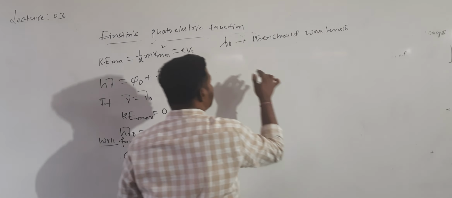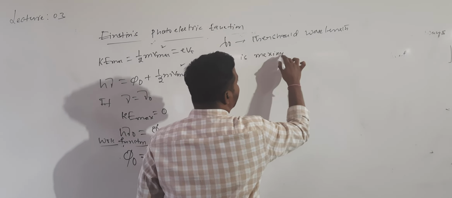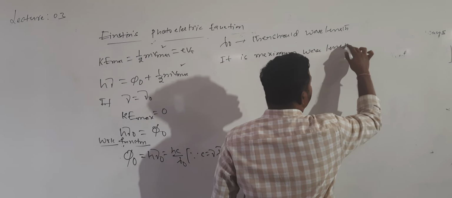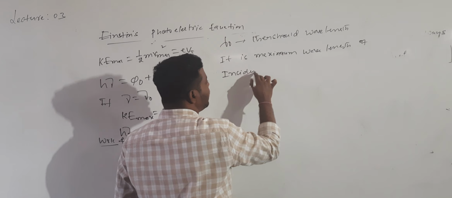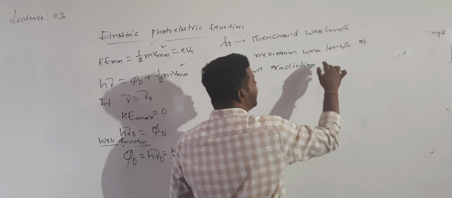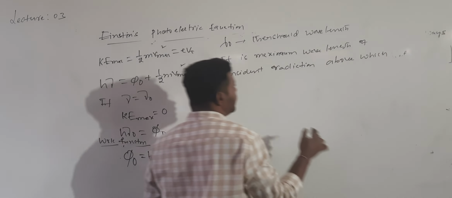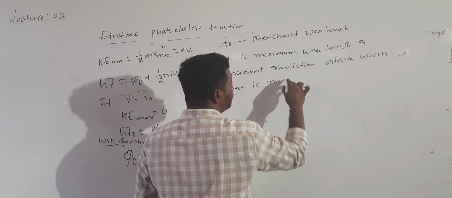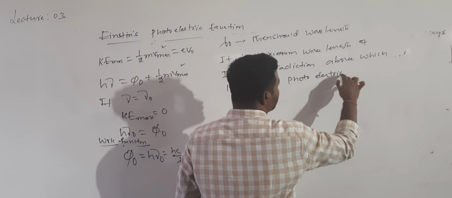Threshold wavelength definition: it is the maximum wavelength of incident radiation above which there is no photoelectric effect.